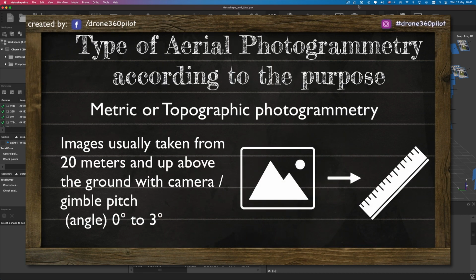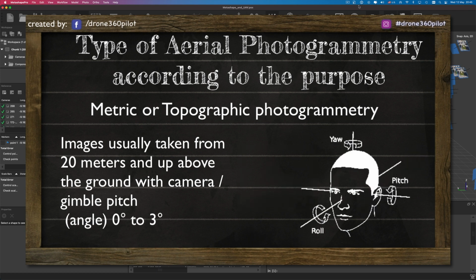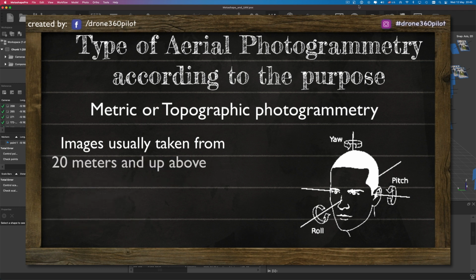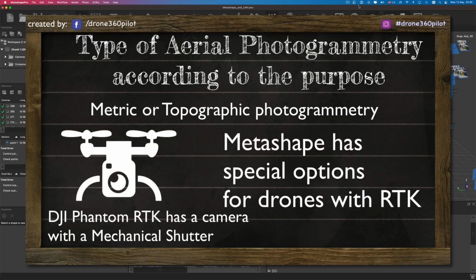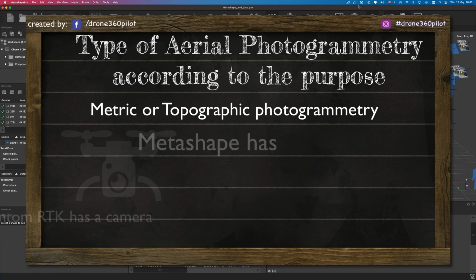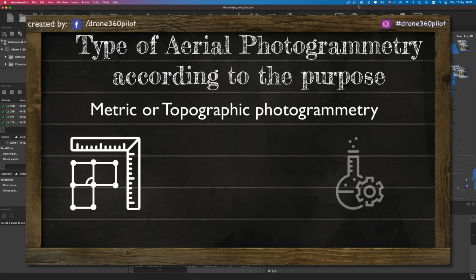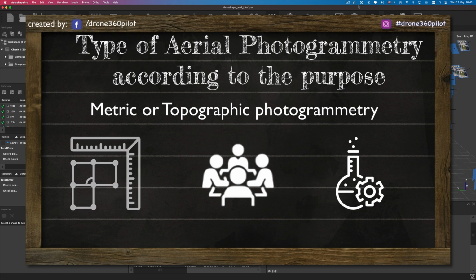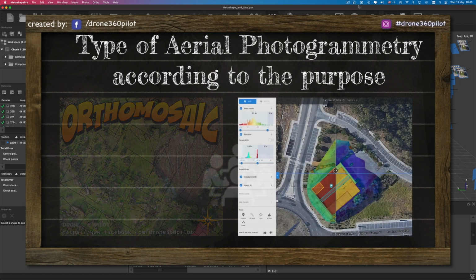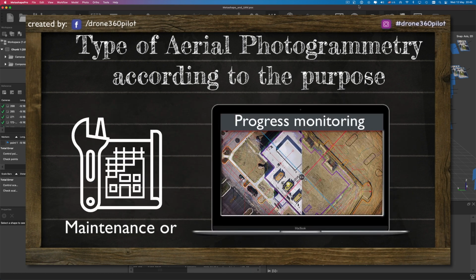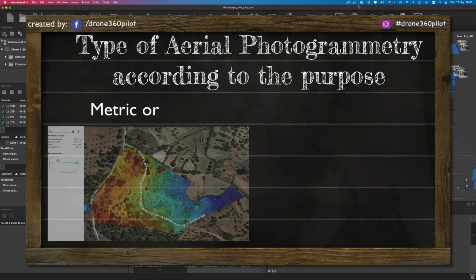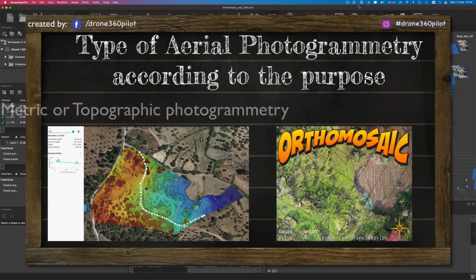As you can guess from the name, it mainly deals with precise measurements and calculations based on vertical aerial shots, preferably made by a camera with a mechanical shutter that lets us synchronize each shot with precise coordinates based on RTK technique. These types of images are mostly used by engineers and scientific teams and related to surveying, inspection and progress monitoring. The final output is usually generated as a digital elevation model and orthomosaic images.